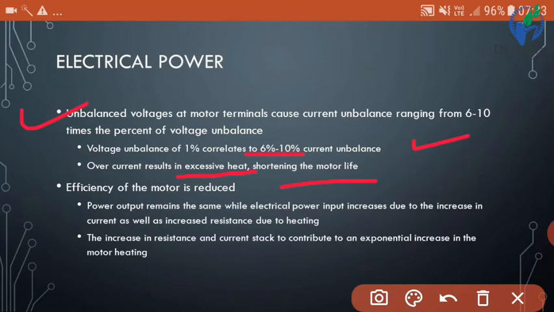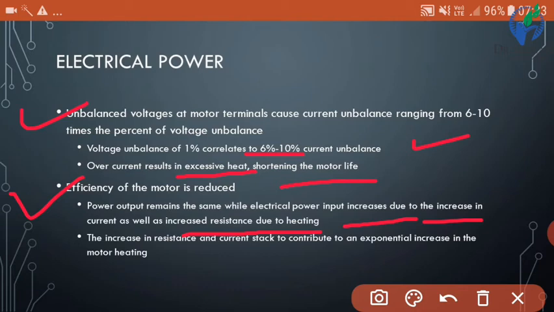Efficiency of the motor is reduced. Power output remains the same while electrical power input increases due to the increase in current as well as increase in resistance due to heating. So how is the efficiency reduced? Power output remains the same, it means there is no change, but the input power requirement will increase due to the heating.